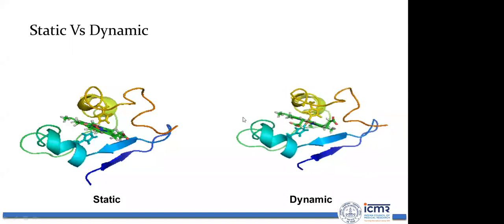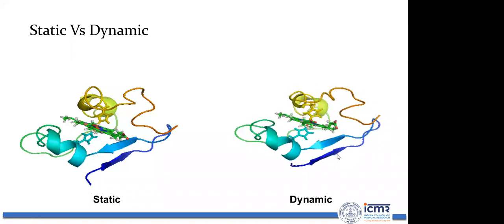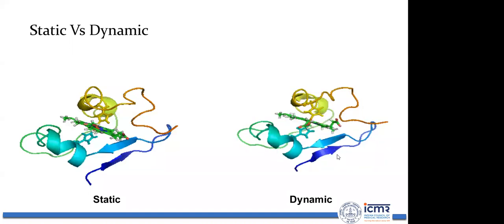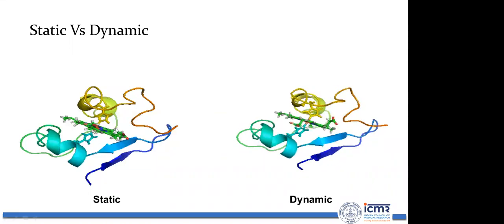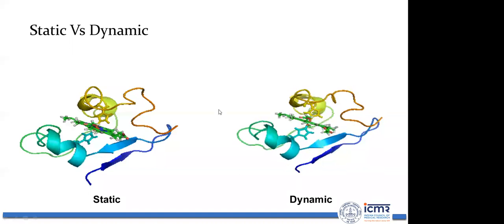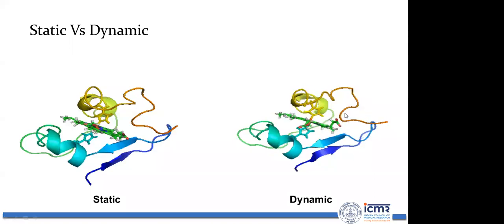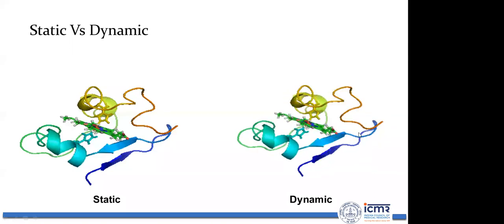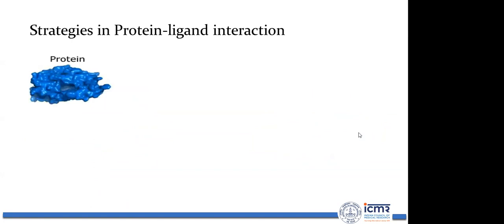This dynamic environment can be evaluated through molecular dynamics simulation, where you can check whether the interaction you got through molecular docking holds good in a dynamic state or not.